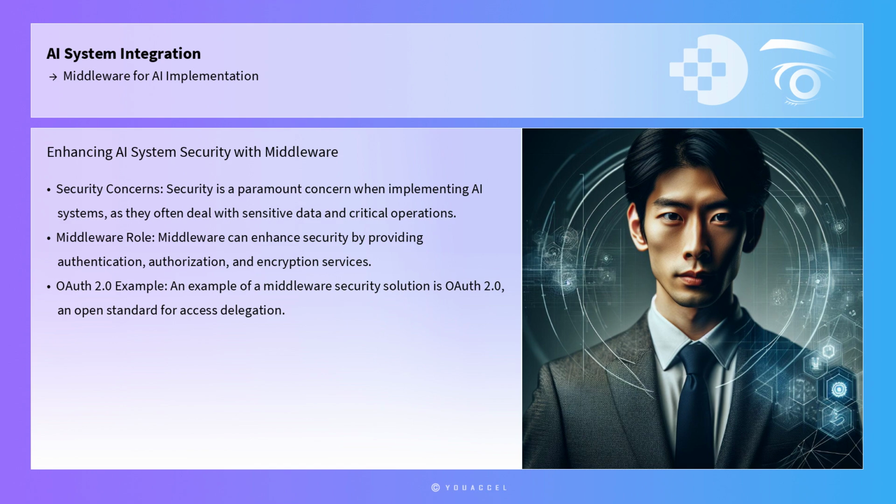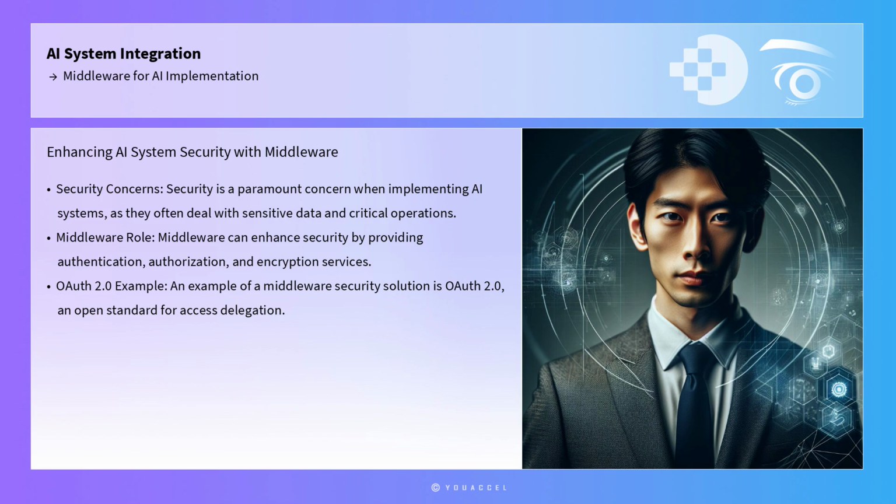Security is a paramount concern when implementing AI systems, as they often deal with sensitive data and critical operations. Middleware can enhance security by providing authentication, authorization, and encryption services, thereby safeguarding data as it moves between different system components. An example of a middleware security solution is OAuth 2.0, an open standard for access delegation commonly used to grant websites or applications limited access to user information without exposing passwords.